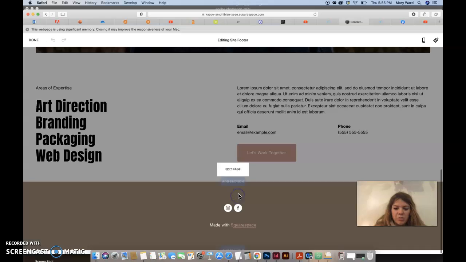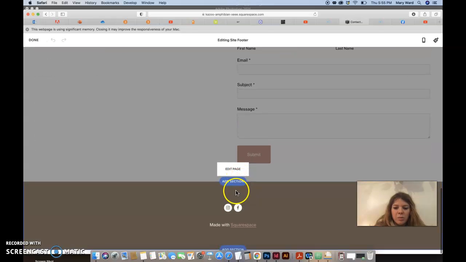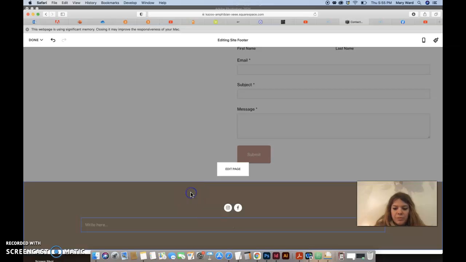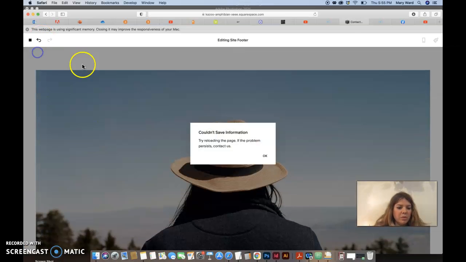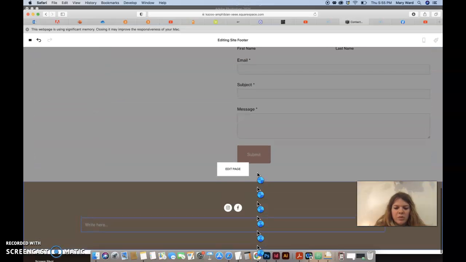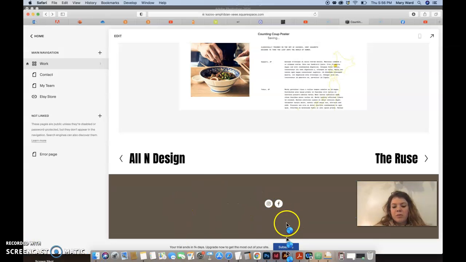But actually I want to edit the footer because I want to delete this made with Squarespace, just so that it doesn't look quite so generic. Hopefully that will work. We'll see. So that did work. It did get rid of the made with Squarespace text. You can just delete it.